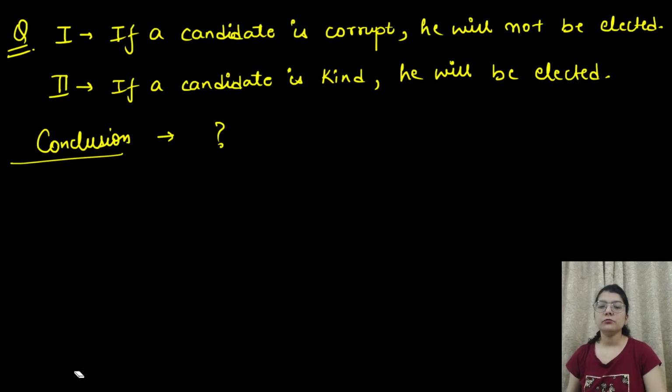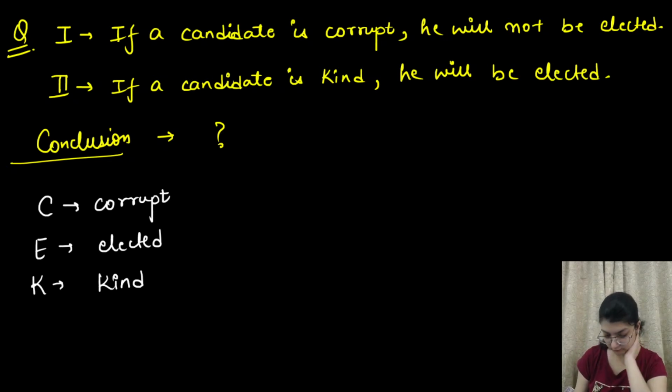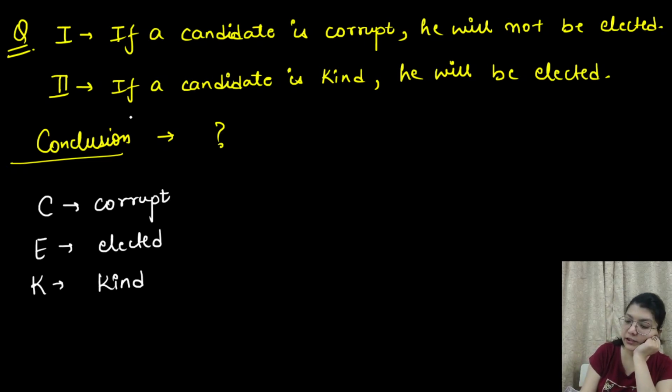So what you can do, I'll just help you a little bit. What you can do here is, candidate is corrupt. So for C you can say corrupt candidate. Then for E you can write elected. And with K you can denote kind. So with the help of these 3 variables, I think you can solve this proposition and you can tell me what will be the conclusion.